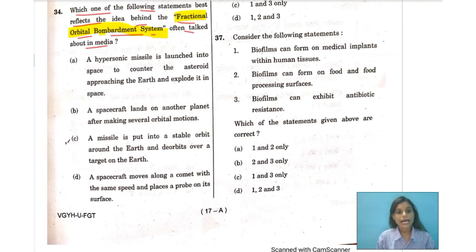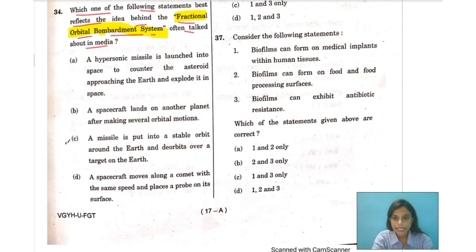So the idea behind this fractional orbital bombardment system is it's a warhead which is put into a stable orbit and it deorbits over the target. Now, if the target and the launch position are lined up and the warhead keeps going round, it will complete a circle. Obviously, with the Earth moving during this, it is more of a spiral than a ring. But the horizontal movement is counted in such a way that the warhead still goes over the target.